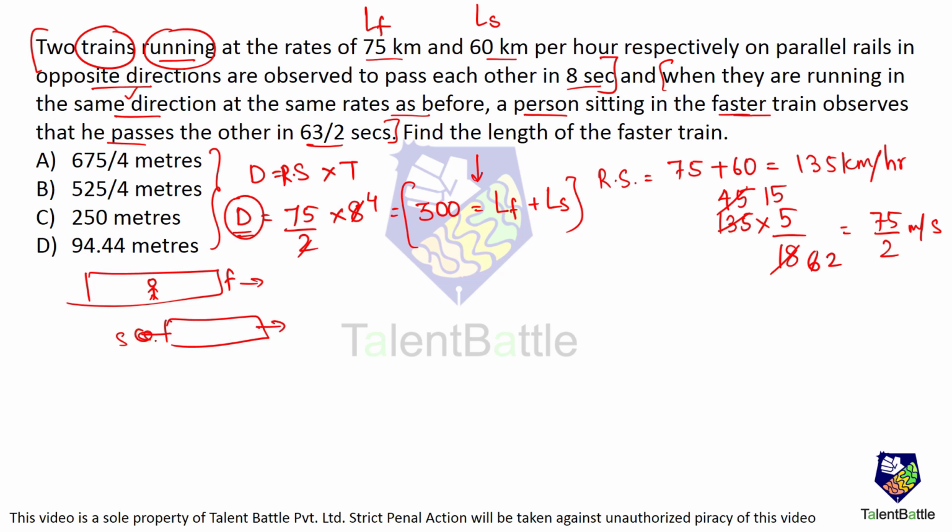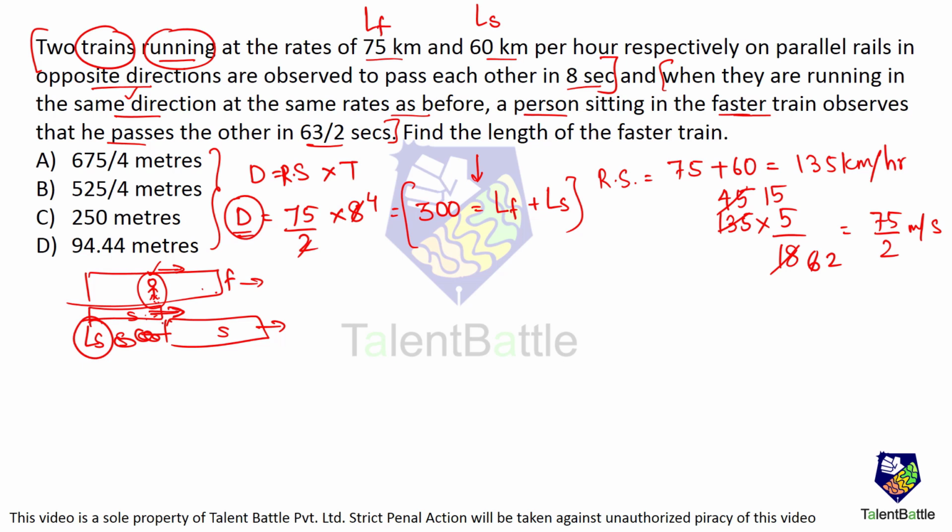So this slower train passes only this person. It is not concerned with whether it passes the entire fast train or not. It is only concerned with the person crossing the slower train. That means that the distance traveled in this case is only the length of the slower train, not the length of both the trains, because we are not crossing both the trains. This is a normal person and a train crossing the person. It is that kind of numerical, where a moving person crosses a moving train.